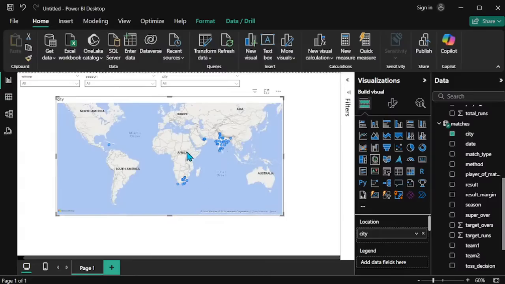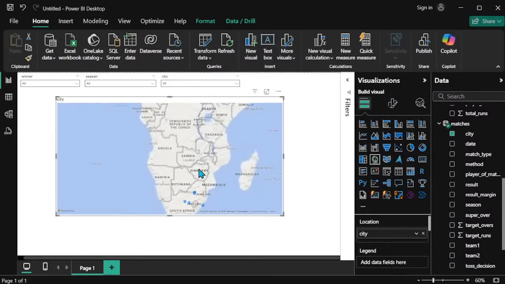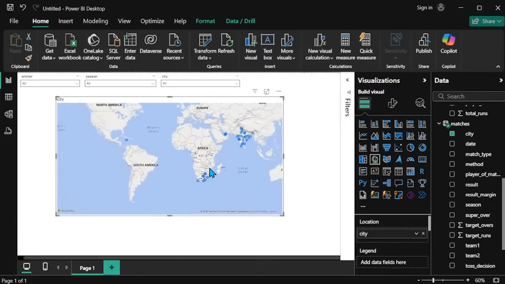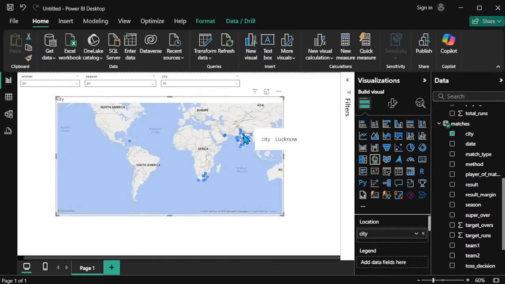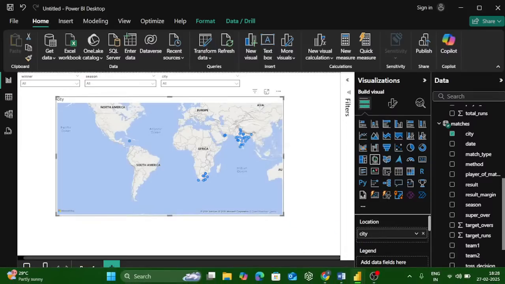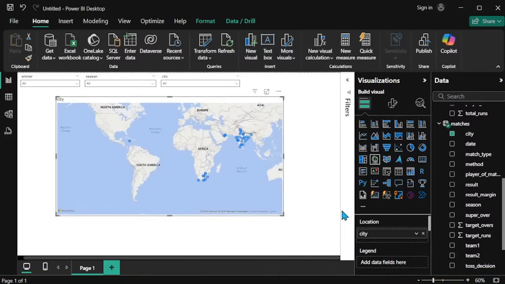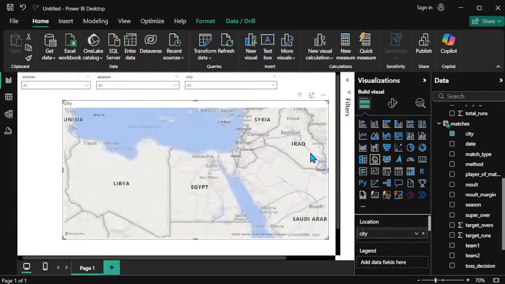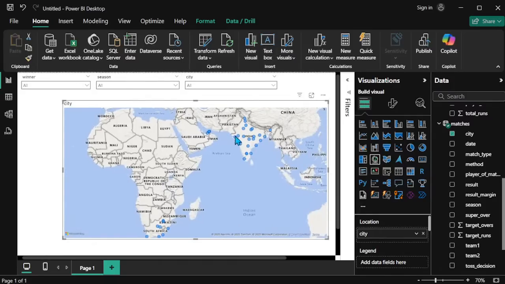Most of the cities are in India, and also Africa has many cities. Inside India, most of the matches were conducted, arranged.